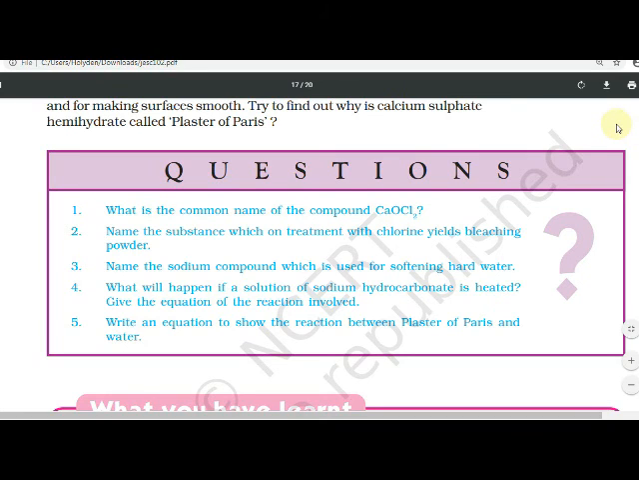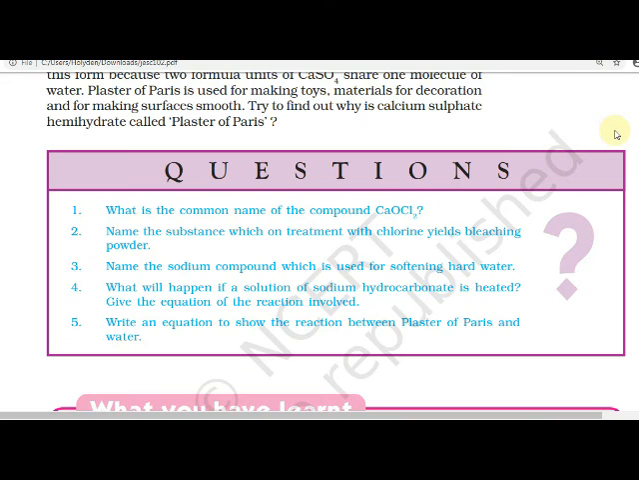Name the sodium compound which is used for softening hard water. Which sodium compound do you use for softening hard water? Just now we have seen. These questions' answers are there. So, you have to solve yourself. What will happen if a solution of sodium hydrogencarbonate is heated? NaHCO3. If it is heated, what is formed? Na2CO3 and H2O. So you have to write down, because the reaction is given.